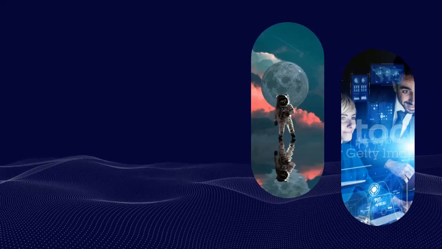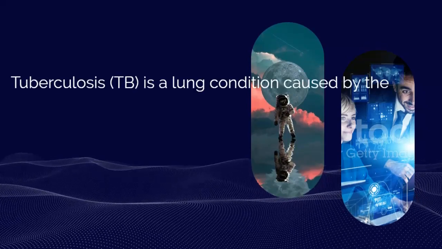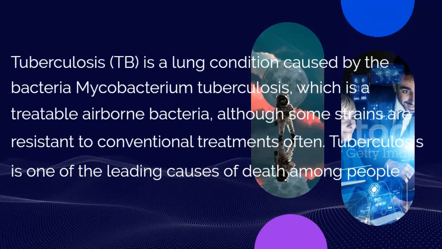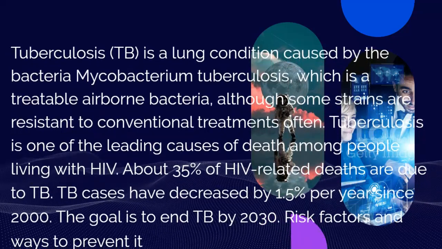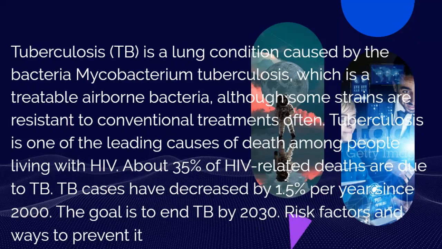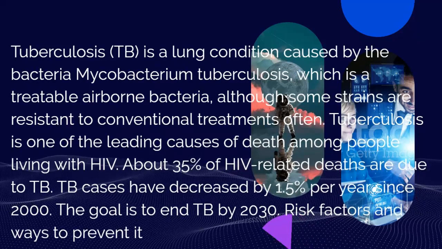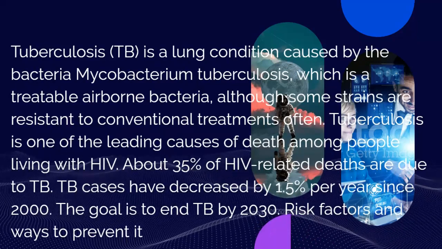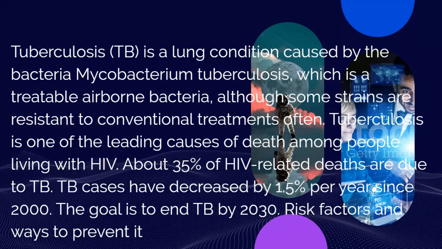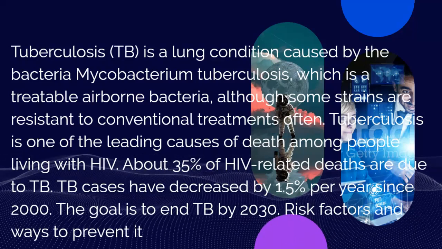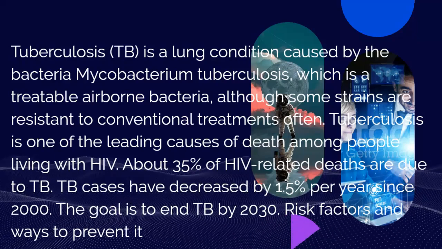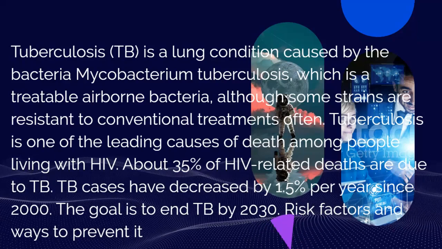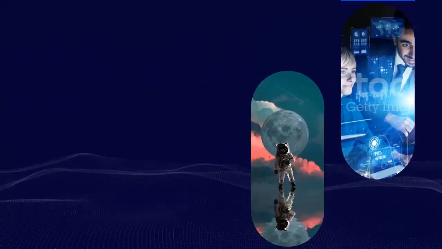3. Tuberculosis. Tuberculosis, TB, is a lung condition caused by the bacteria Mycobacterium tuberculosis, which is a treatable airborne bacteria, although some strains are resistant to conventional treatments. Tuberculosis is one of the leading causes of death among people living with HIV. About 35% of HIV-related deaths are due to TB. TB cases have decreased by 1.5% per year since 2000. The goal is to end TB by 2030.